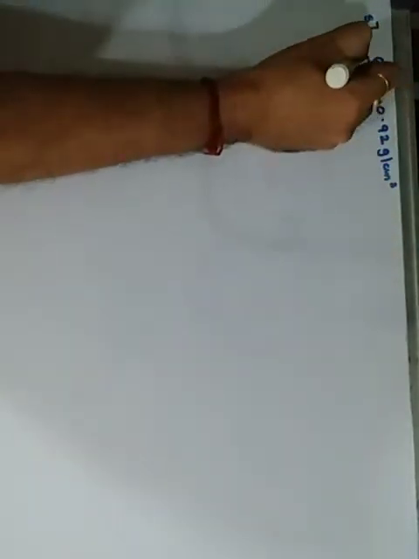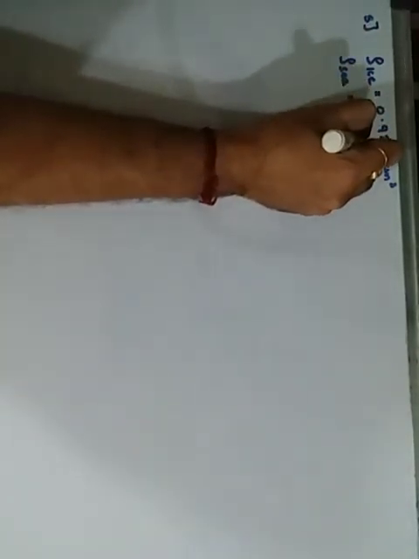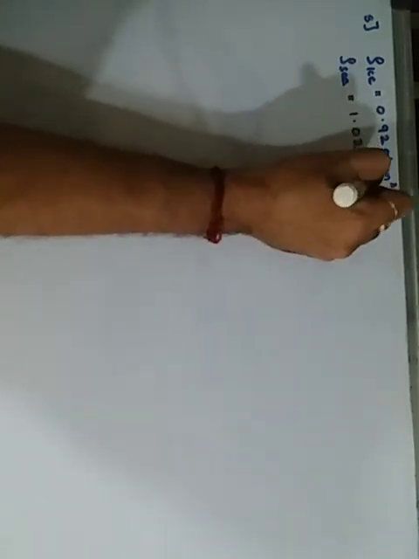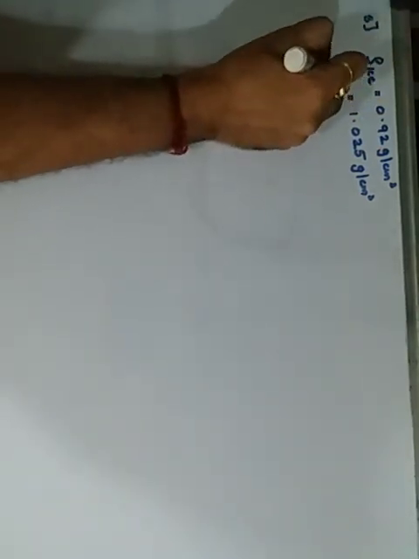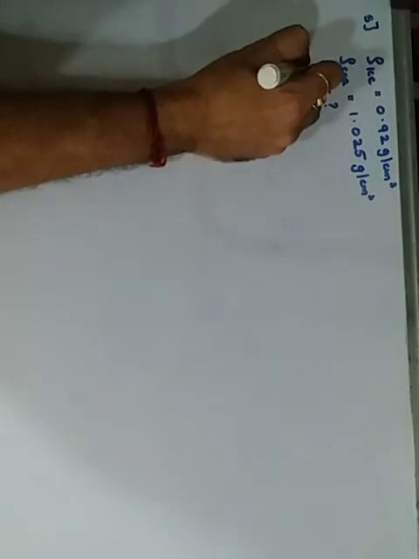Your 8th question says the density of the ice is 0.92 grams per centimeter cube, and the density of the seawater is 1.025 grams per centimeter cube. Find the total volume of the iceberg. We want capital V. Find the total volume of the iceberg which floats with this much volume above water.